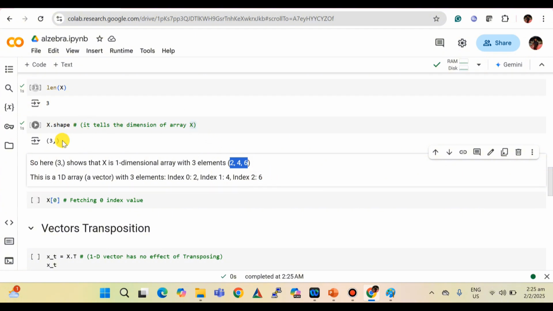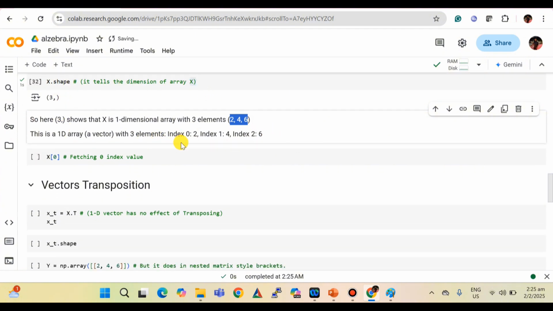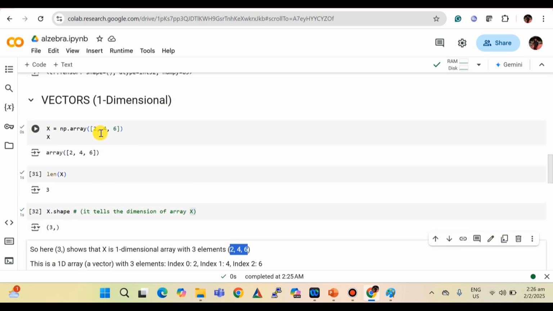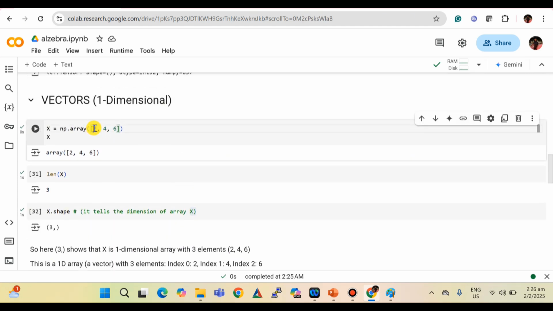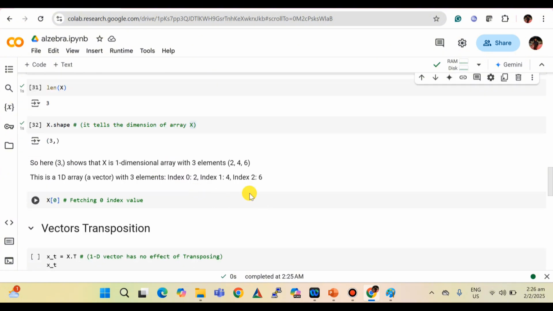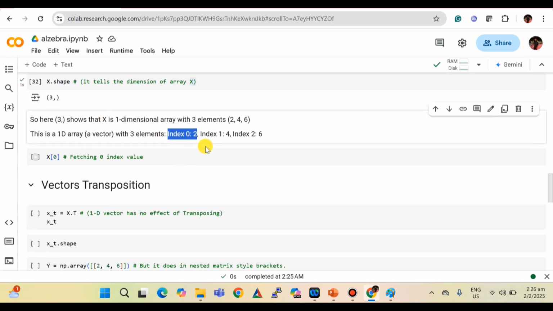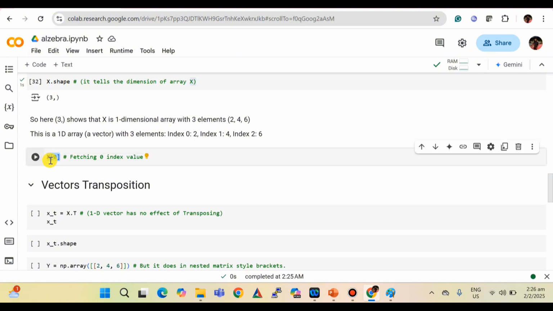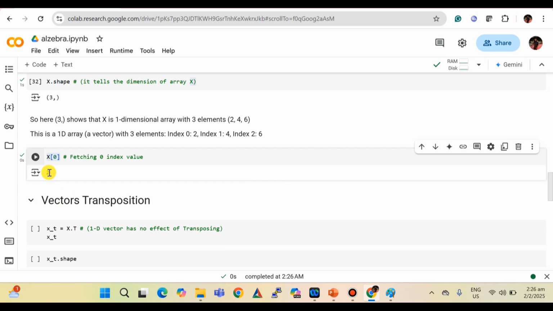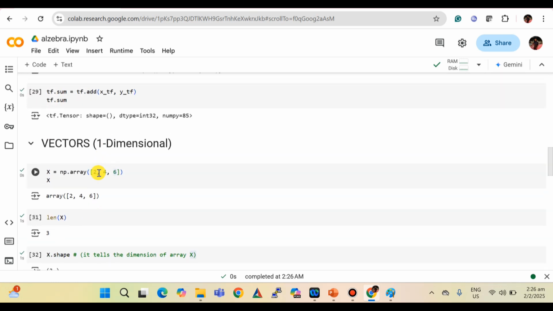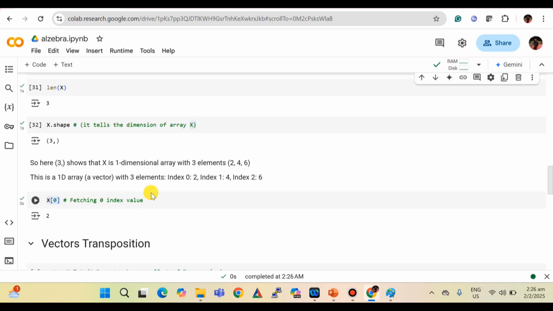Then here I have also explained a little bit about the index. In Python, when we start counting the elements, the first index is 0, 1, 2. Okay, we cannot count like 1, 2, 3. We start with 0 in Python. So you can call these elements by calling their index value as well. When we call the index value 0, we will get the element 2, because that is the position of this index.